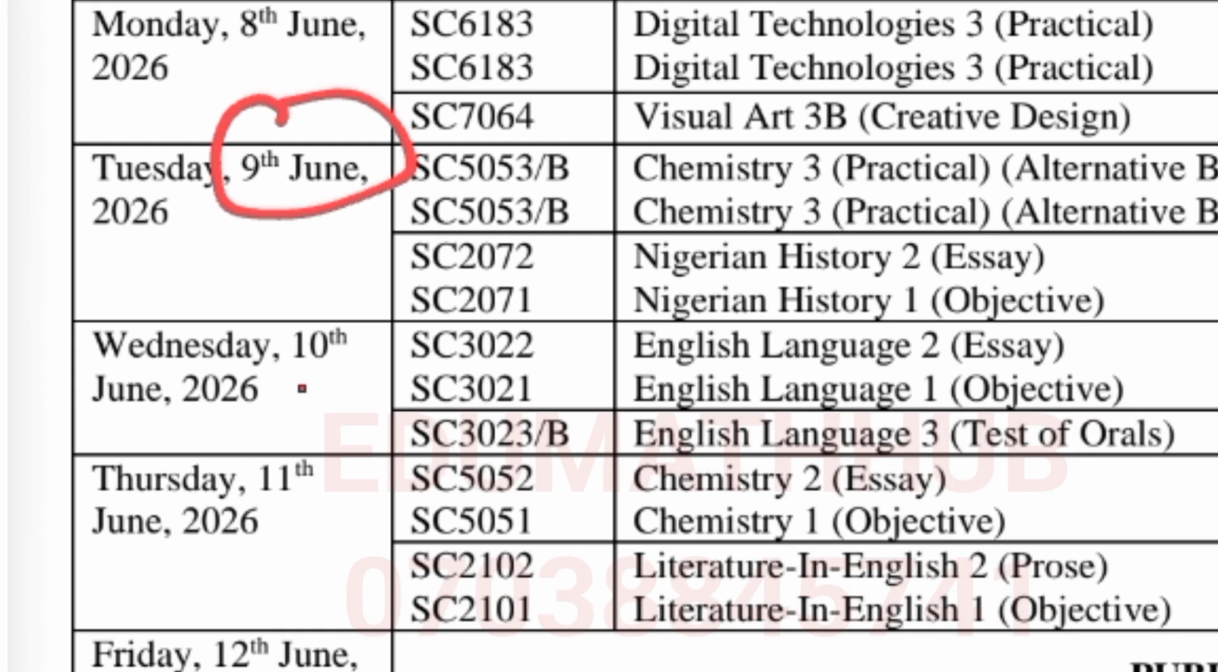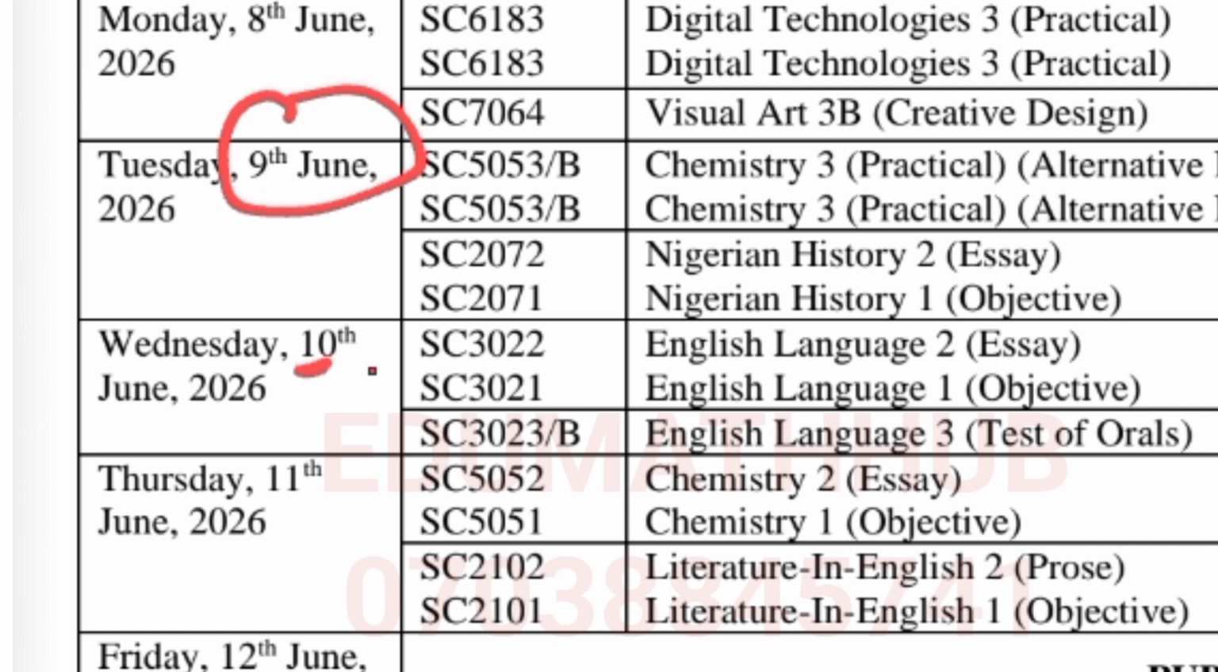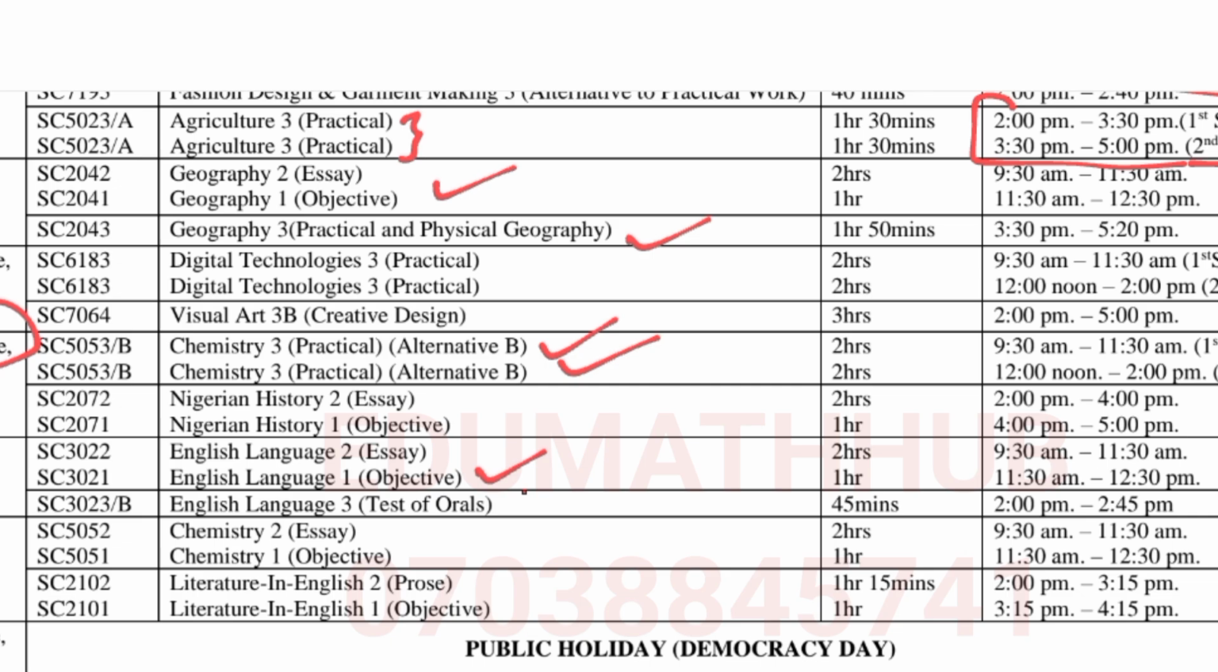Then you have the next one, which is Wednesday, 10th of June. That will be English language, very, very important. You can see the timing here, 9:30 to 11:30. And the English session is in 3 sections. You have essay, objective, then you have the oral part. Please pay attention. Don't joke with English language.